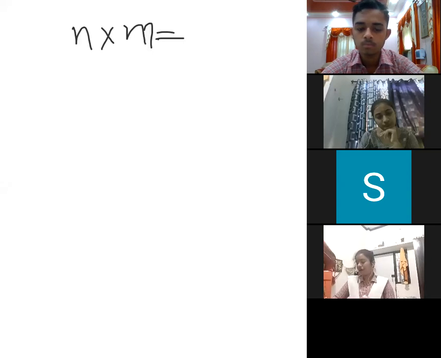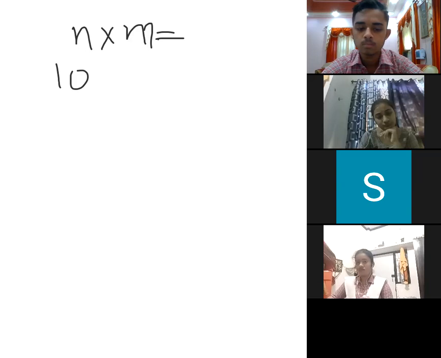For this, we have been given 10 color strips. Strips means small pieces of cloth or paper. So with those 10 color strips, I want to make 2 color signals. So 2 color signals, how could I make?